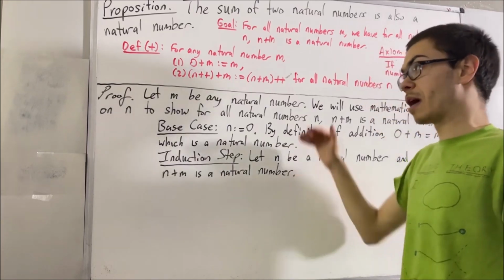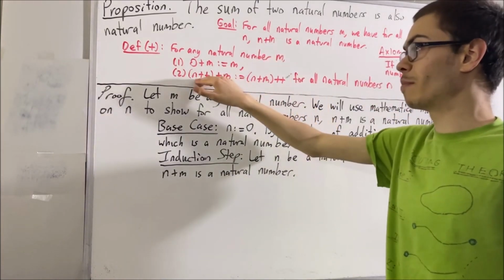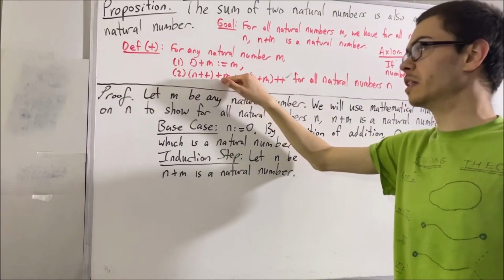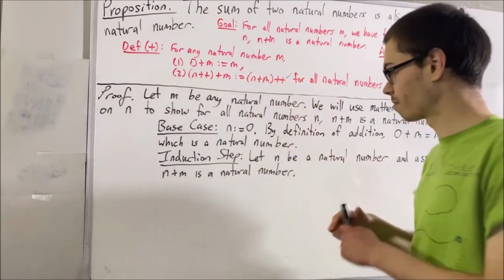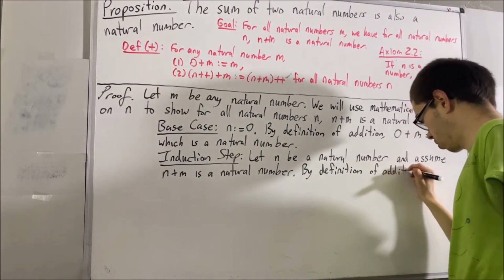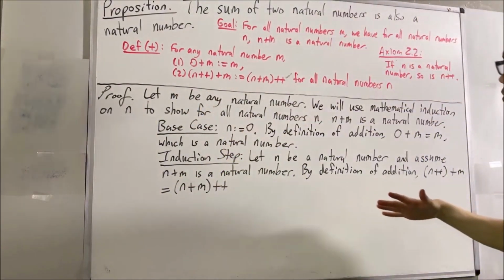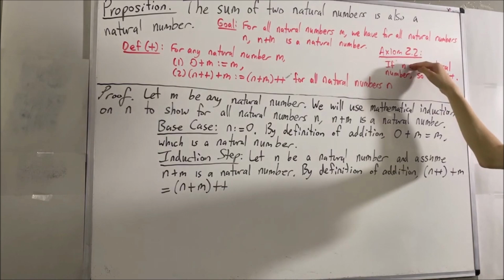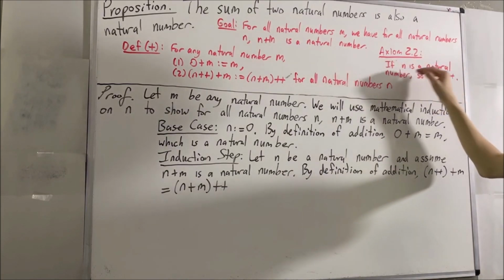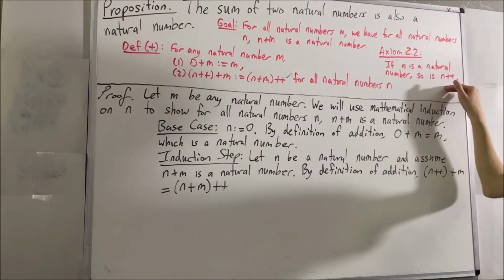Now, from our definition of addition, we know that n++ plus m is equal to (n plus m)++. And here is where we use our axiom 2.2. Remember, if n is a natural number, then the successor of n is also a natural number.